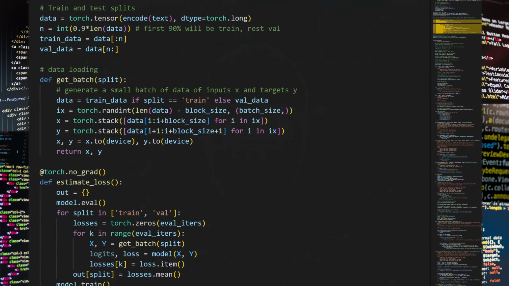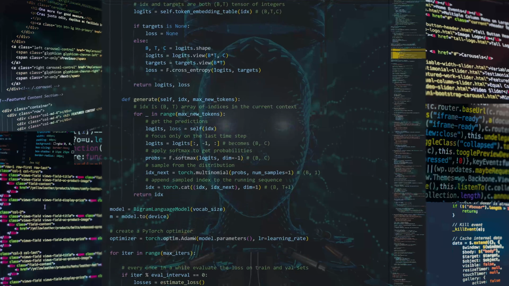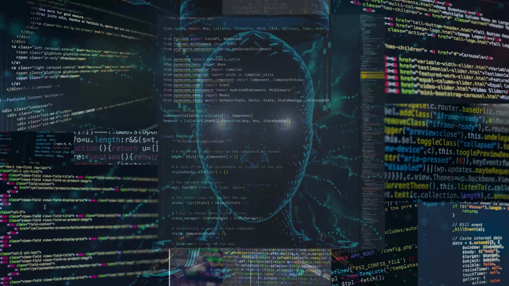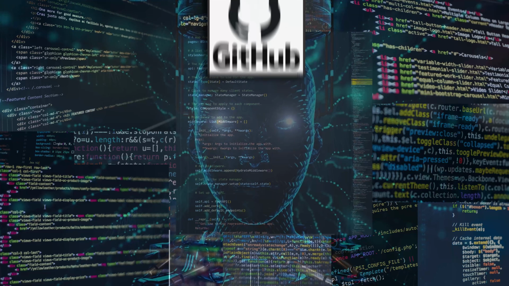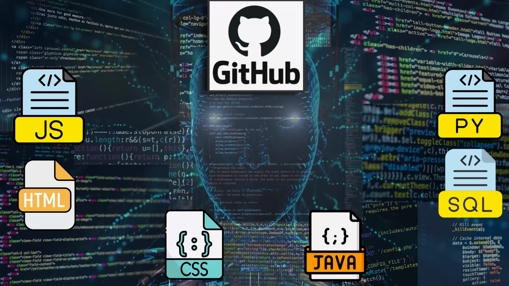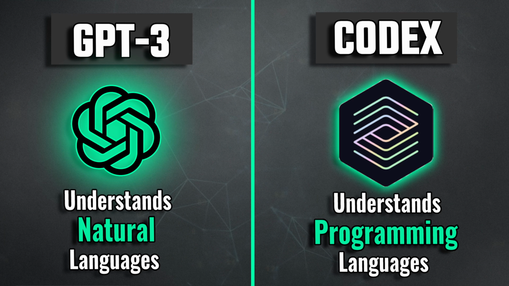And ChatGPT not only learned about natural languages like English, but it also learned programming languages. That means ChatGPT was trained on billions of lines of code publicly available on GitHub. So ChatGPT already learned languages like Python, HTML, SQL, JavaScript, and more. That means ChatGPT has different models. The ChatGPT 3 model is used to understand and generate natural languages like English, and the Codex model is used to understand programming languages and code like Python.